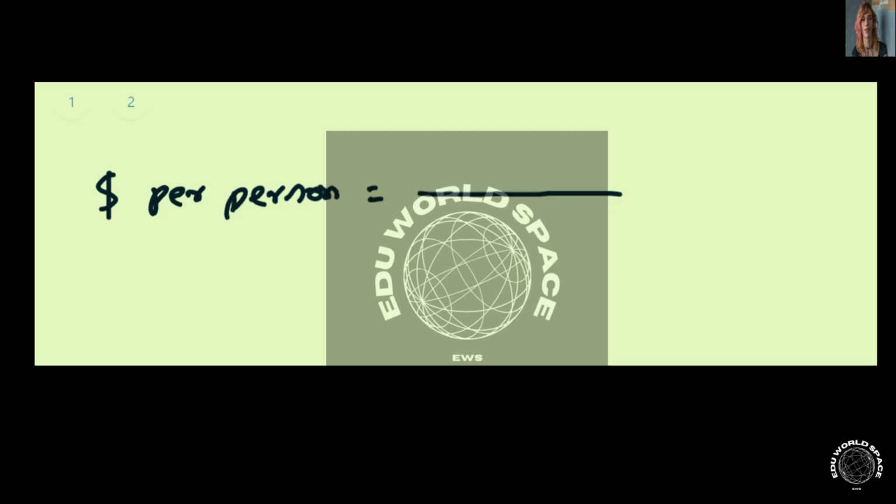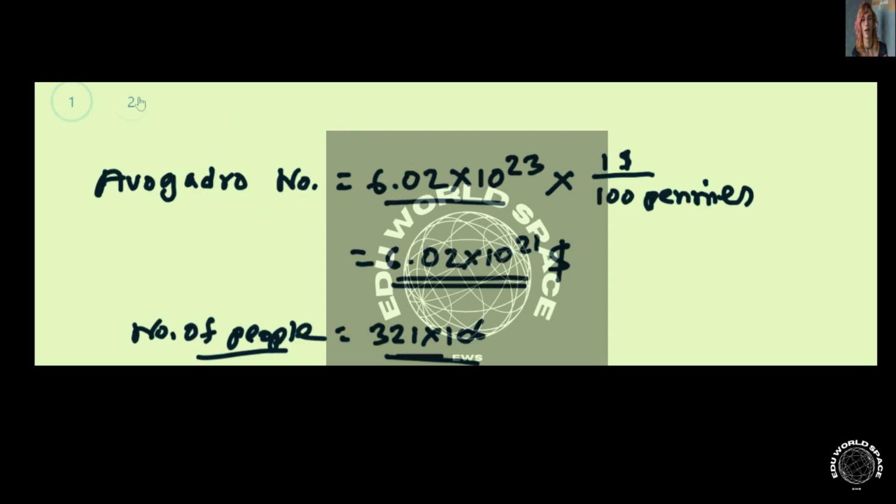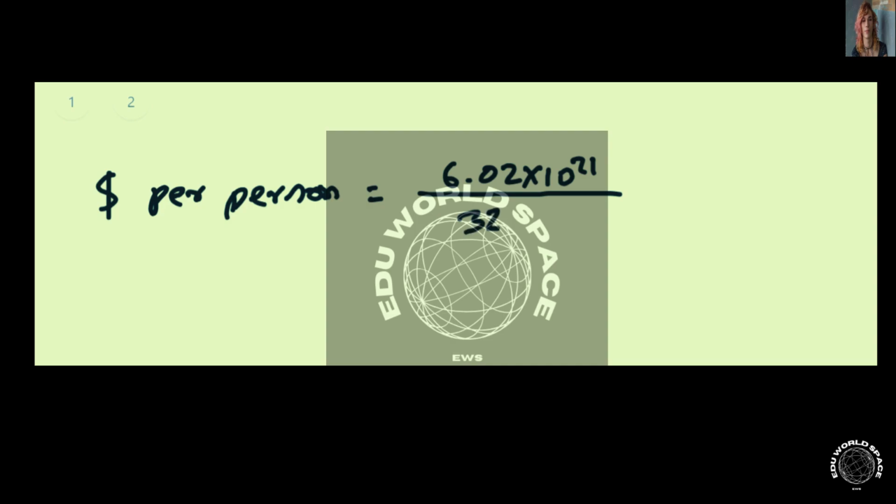is simply 6.02 times 10 to the power 21 over the number of people, which is 321 times 10 to the power 6, and this will give us a value of 1.8754 times 10 to the power 13. So this is the dollar that will be received by each person.